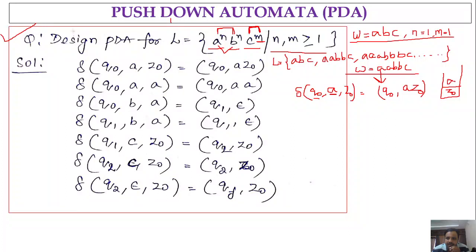Now the next case. What is the next input that we are having? A only. So you are in state Q naught, the next input is A. What is the stack content now? The stack content is A itself, right? Since the input is A, we will be in the same state Q naught. What we have to push now?